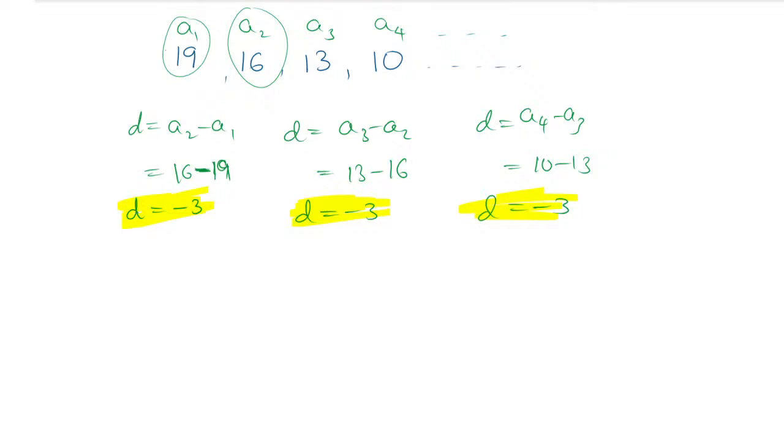And similarly, I will give one more question. 25, 27, 29, 32 and 34 and so on. Whether the given sequence is in AP.